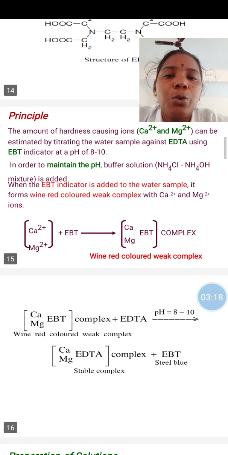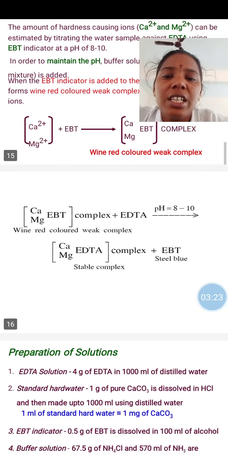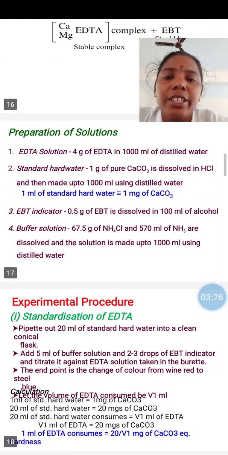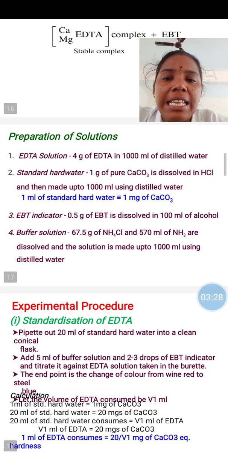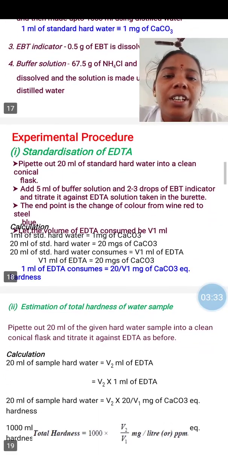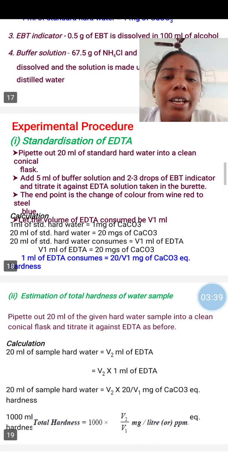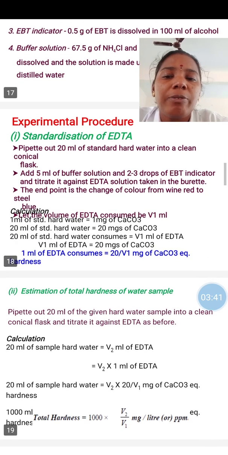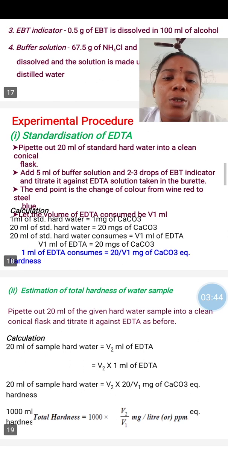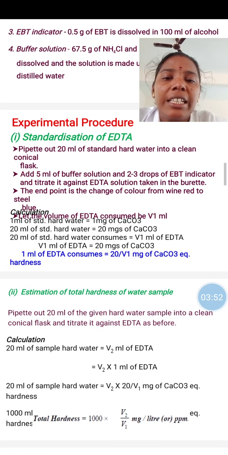Now we have to estimate the amount of hardness present in hard water by using EBT indicator. The needed solutions are EDTA solution, standard hard water, EBT indicator and buffer solution. There are 3 titrations. First one is standardization of EDTA. Here we have to pipette out 20 ml of standard hard water into a clean conical flask and add 5 ml of buffer solution and also 2 to 3 drops of EBT indicator. The solution becomes wine red. The solution is titrated with EDTA solution taken in the burette.